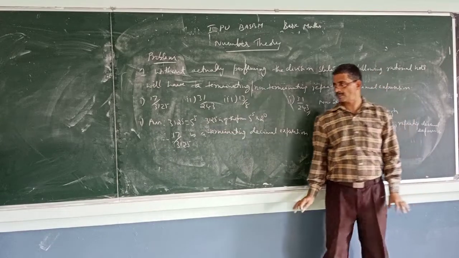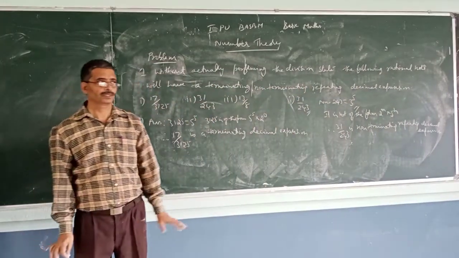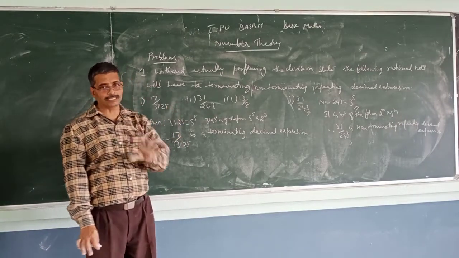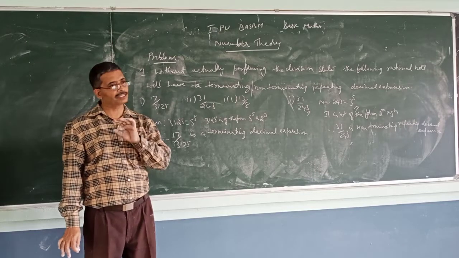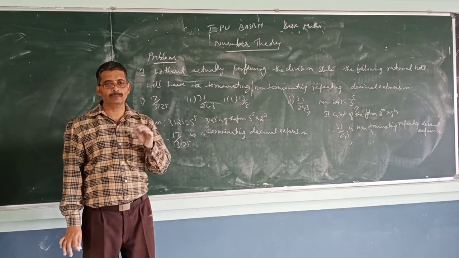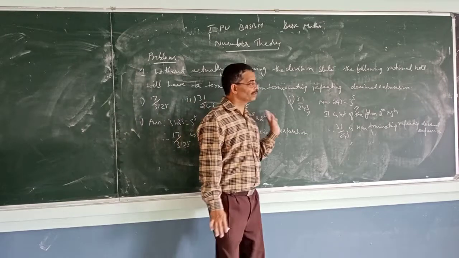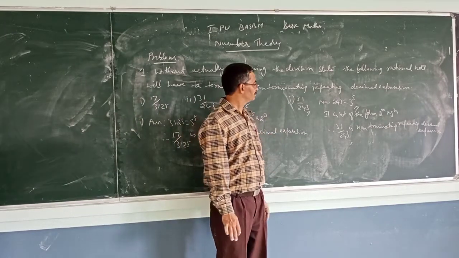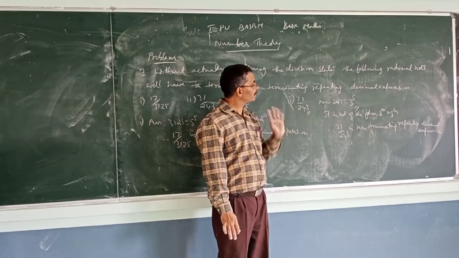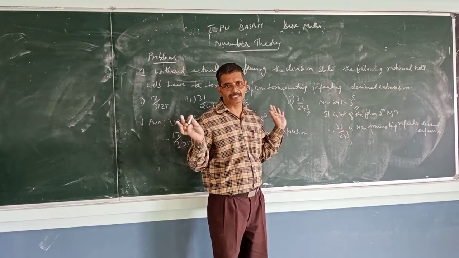So just find out whether you are able to represent the denominator in terms of powers of 2 into powers of 5. We are interested only in the denominator. The numerator can be any integer, but we check whether the denominator can be expressed in terms of powers of 5 and powers of 2. That's all. If it is possible to write it in the form 2 to the power m into 5 to the power n, then it is terminating, otherwise non-terminating.